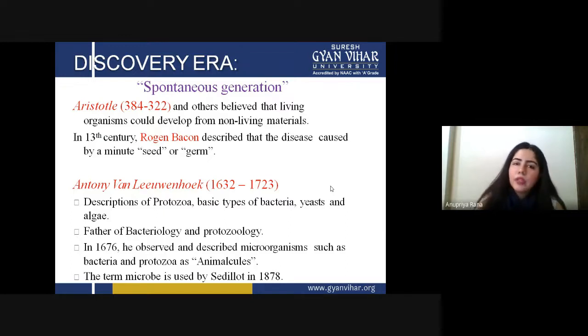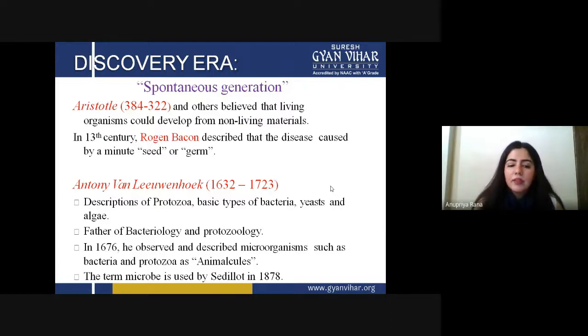Like, we know that something can happen, but if we don't have an instrument, we cannot do it. People like Roger Bacon knew that something present around us was causing these things, but he didn't have anything to prove it. But Leeuwenhoek had something to prove his theory. So Leeuwenhoek made the microscope and proved his theory.